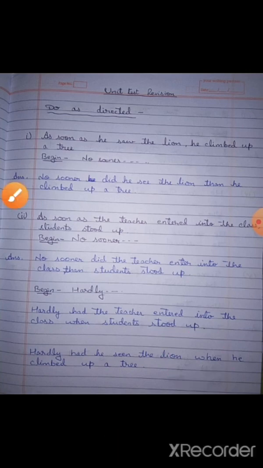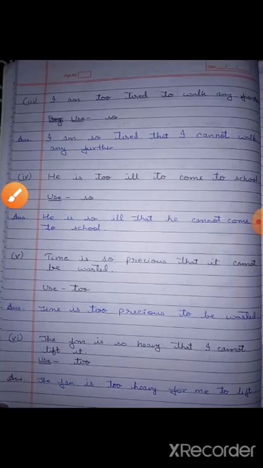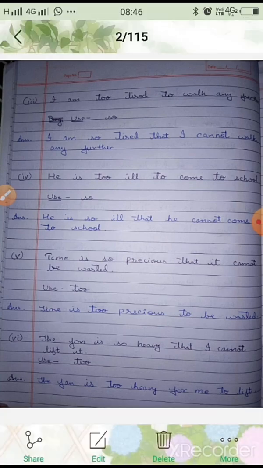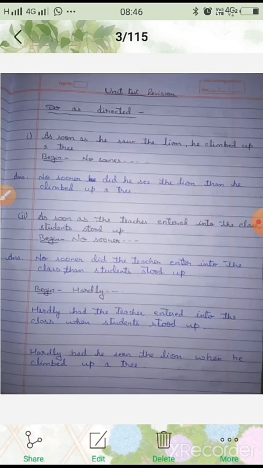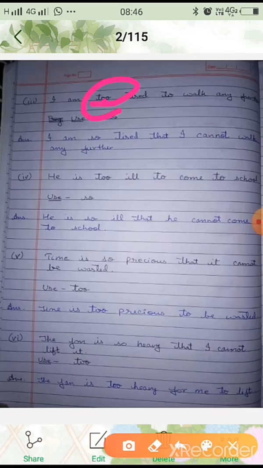Now next you can see the next type of transformation: I am too tired to walk any further. So now here, which type of transformation will we study? The second type that I mentioned earlier on the first page, that is how you can transform "to" to "so that".